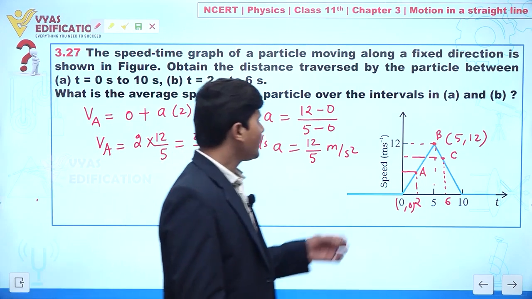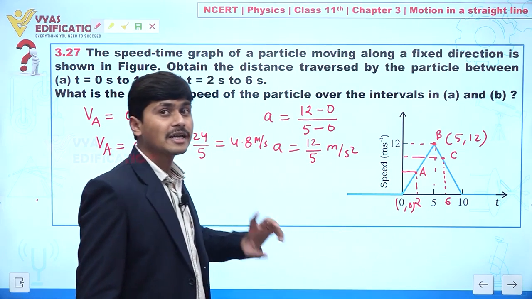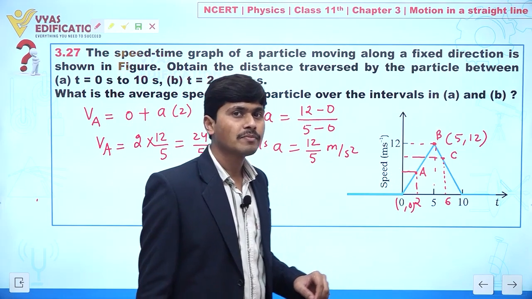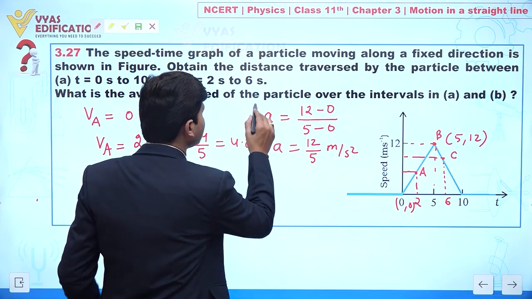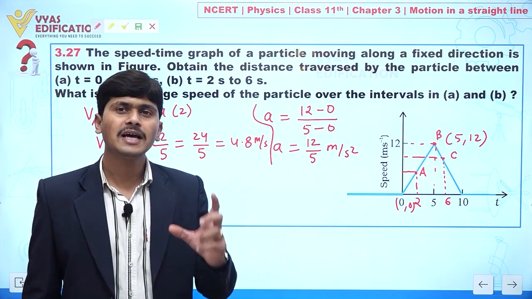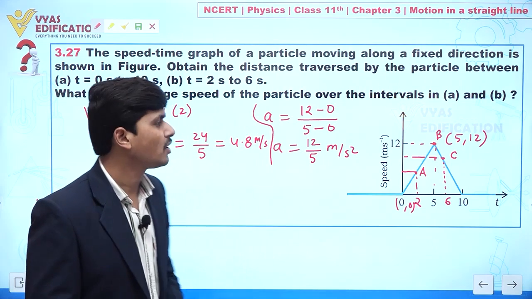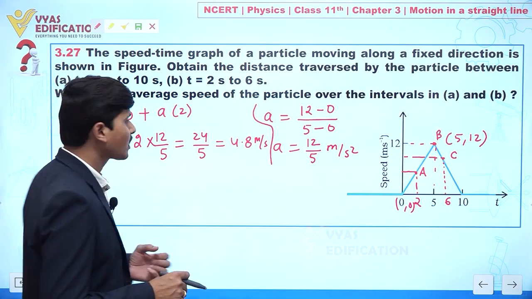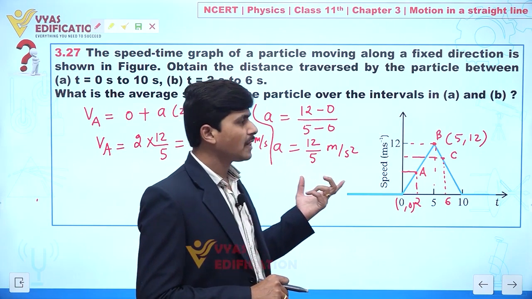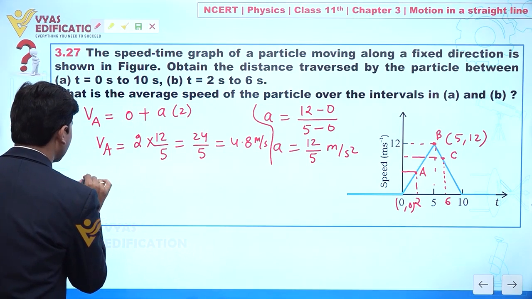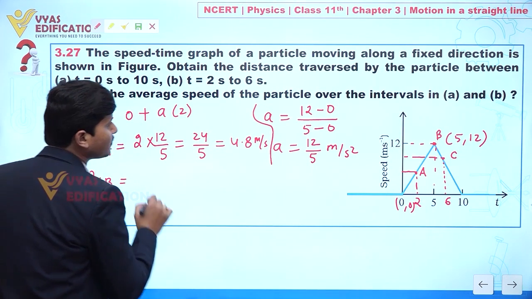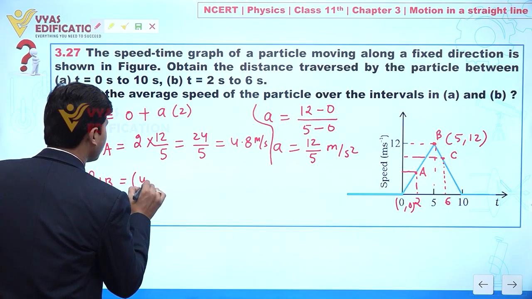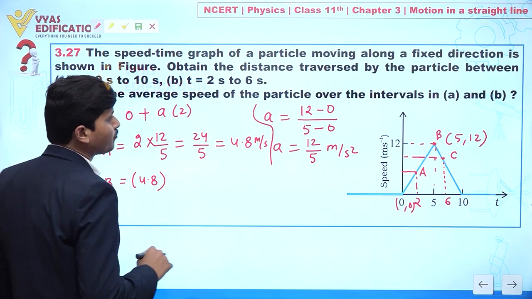So now we know the velocity of the particle at point A. Now we can calculate the distance covered between A and B, because it is given that acceleration is constant. Whenever we have a constant acceleration, we can apply the equation of motion. So S_AB, the distance covered between A and B, is equal to initial velocity 4.8 multiplied with T.